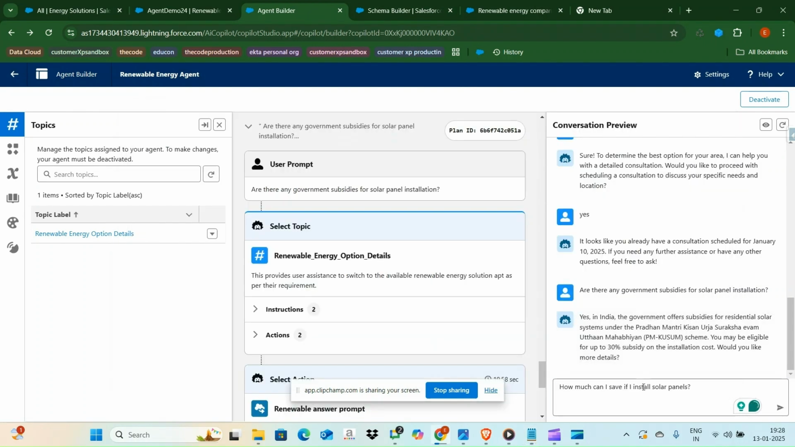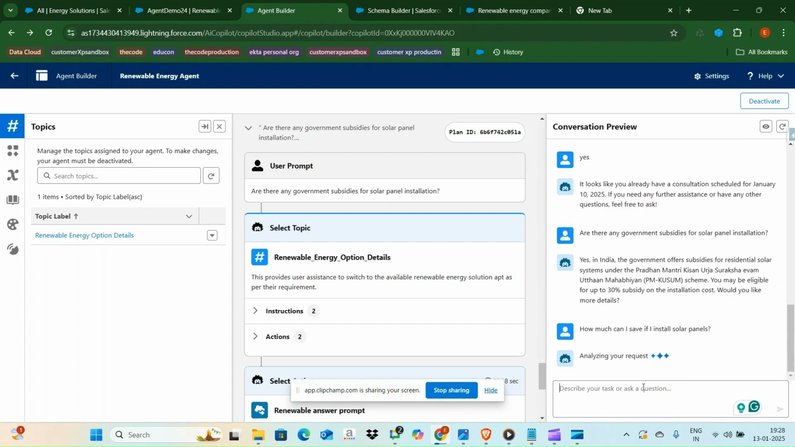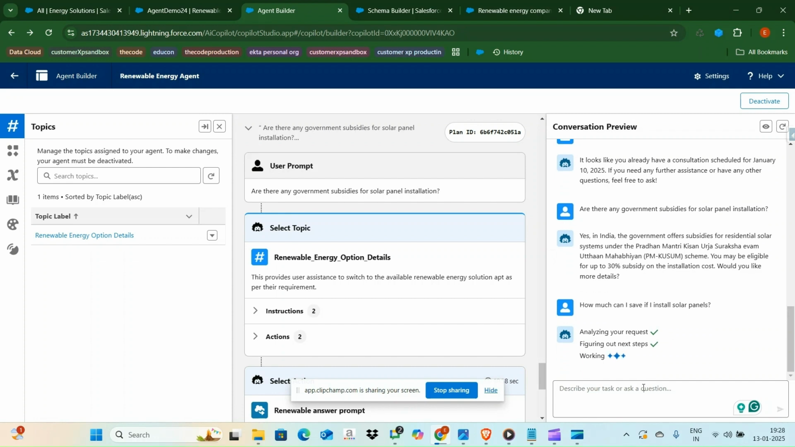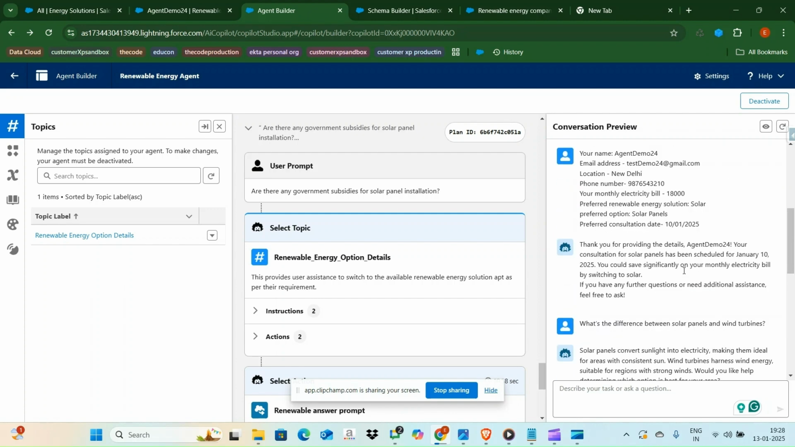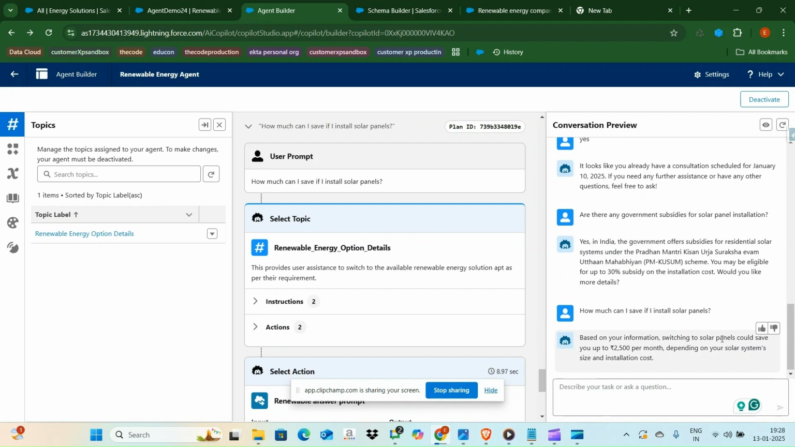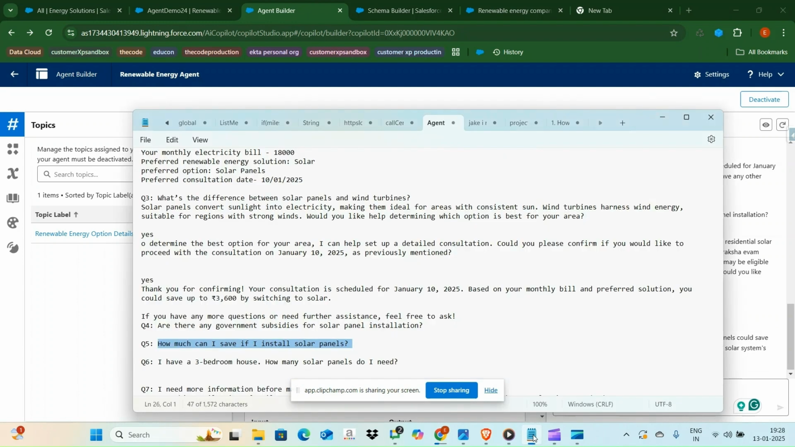It will also tell you how much I can save if I install a solar panel. Let me hit enter. Yeah, it gives the detail. This answer is coming with the help of a formula field we used. As we already gave the electricity bill above, it will calculate on the basis of that. You can see this much we can save. Now let me go and ask the next question.